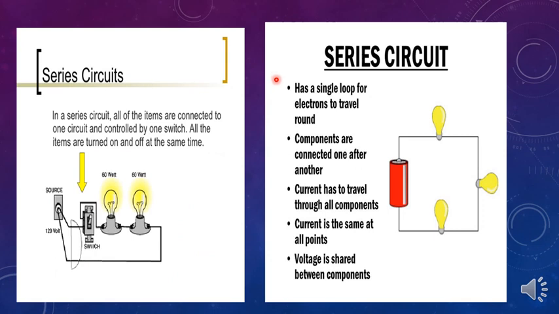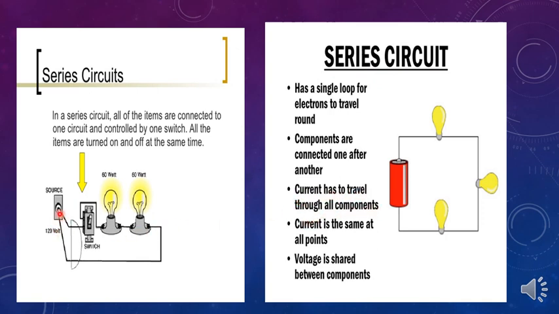To be more clear, a series circuit will have a single loop, that is only one circuit. As I told you, it is a single circuit, so it has only one way to travel. It has a single loop for electrons to travel round. Components are connected one after the other, that is back to back in series. That is why it is called a series circuit. Current has to travel through all the components.